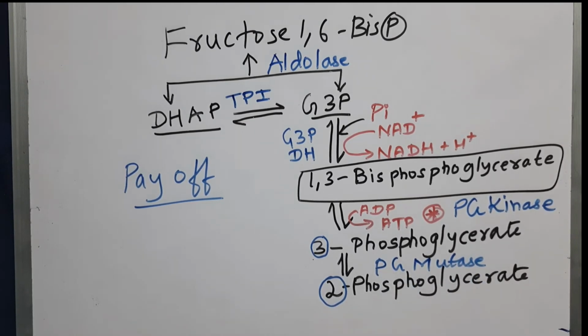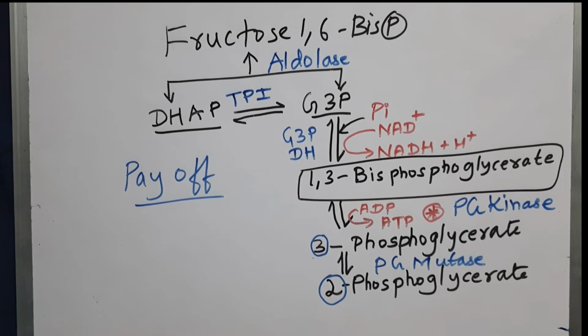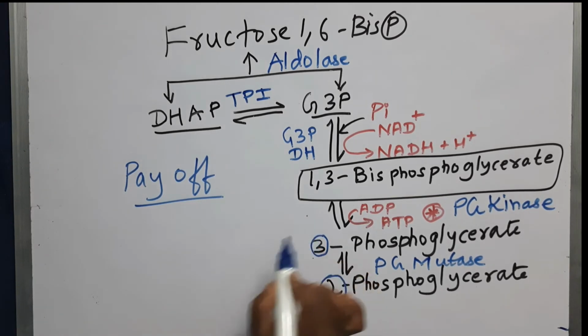Okay. So from here onwards the reaction is very interesting and important, because now we are going to produce another high energy phosphate compound. So before going to the next step, let me tell some important things about this step number 8.